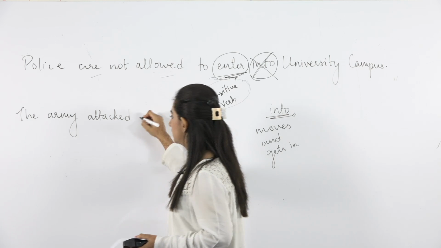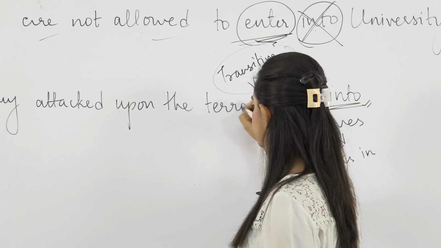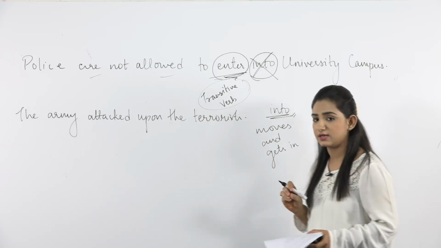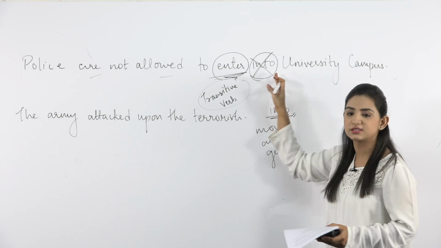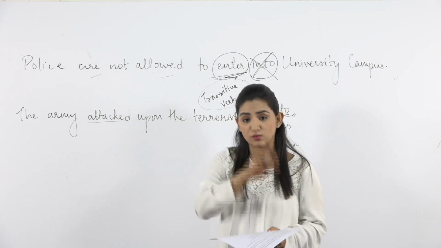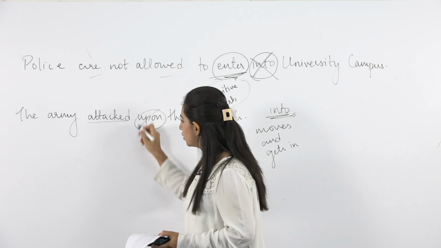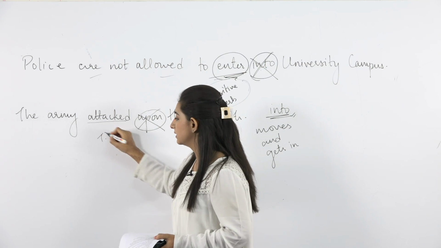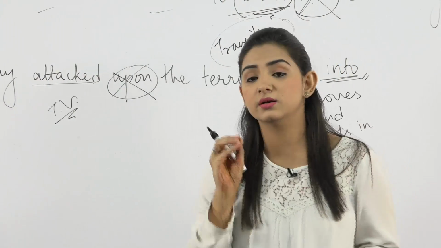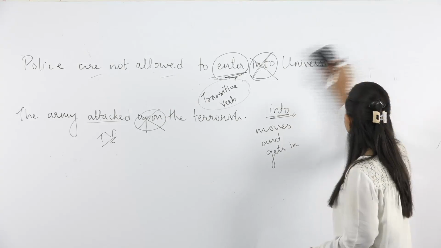Similarly, I can tell you one more example, that is, the army attacked upon the terrorists. Now tell me, is there any error in this sentence? It's the error similar to this sentence. Attacked also means that you are attacking someone, so this upon word is not required here. Why? Because attack is also a transitive verb which does not require a preposition in a sentence.